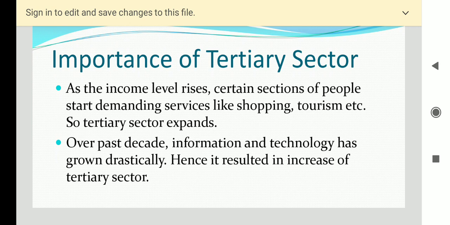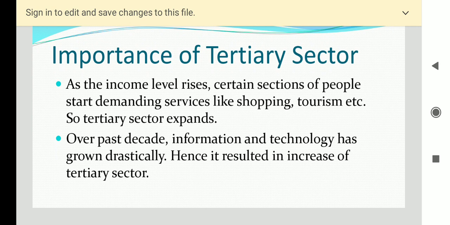Over the past decade, information and technology has grown drastically. Hence it resulted in increase of the tertiary sector. There was a time when we had only telegraphs or landlines, and afterwards a time came when we were using one mobile phone for the family. And gradually the mobile phone became so important that each and every family member started buying their own.